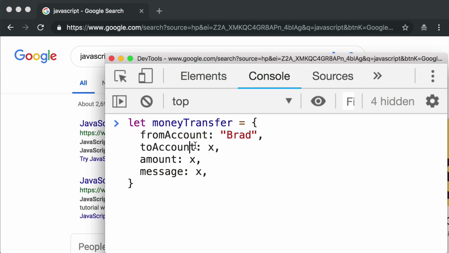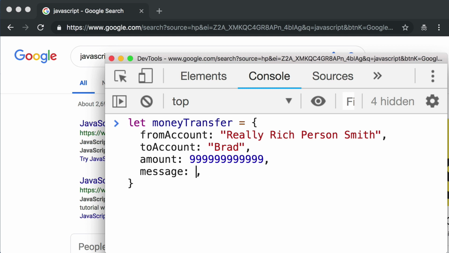However, what if we were an evil or malicious user? We could log into our bank's website, come into our browser's console, and we could just change this stuff programmatically, right? We could fire up our console and say money transfer dot from account should not be the logged in user that I actually am. It should be really rich person Smith. And the to account should be me. Give me the money. And the amount should be some disgustingly large amount. And the message should be, ha ha ha, my money now.